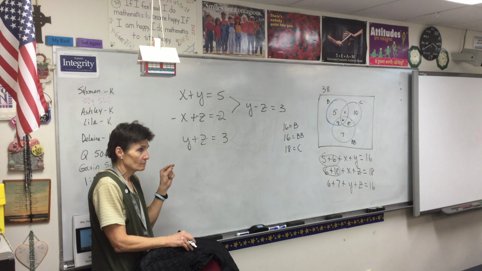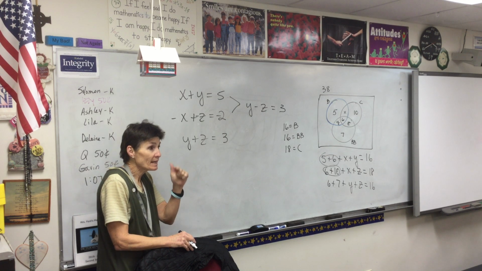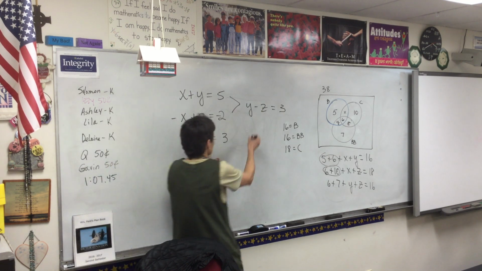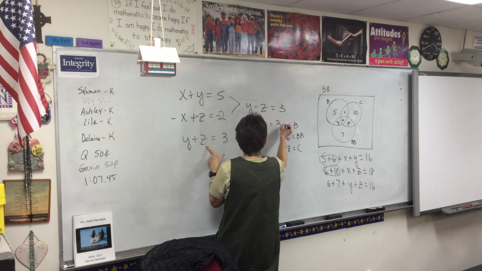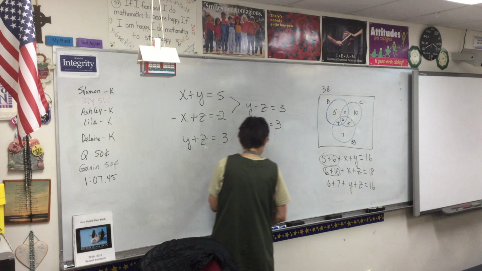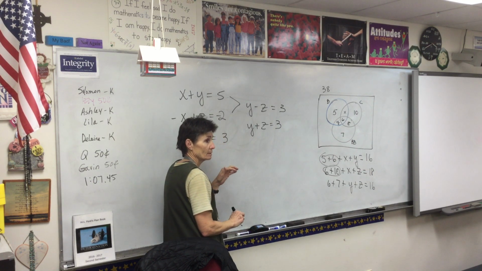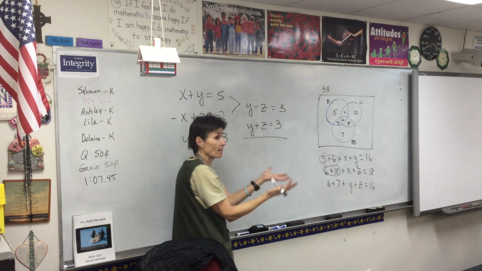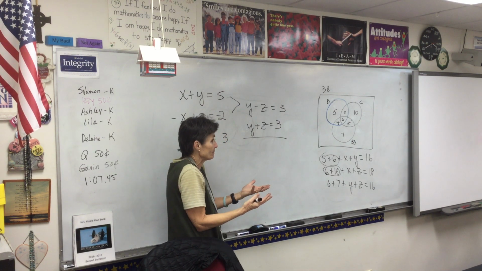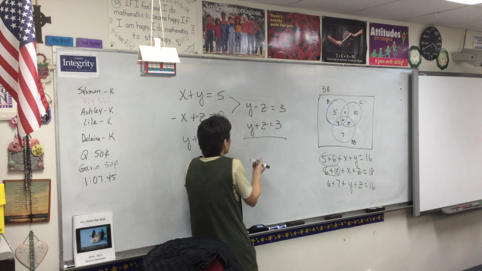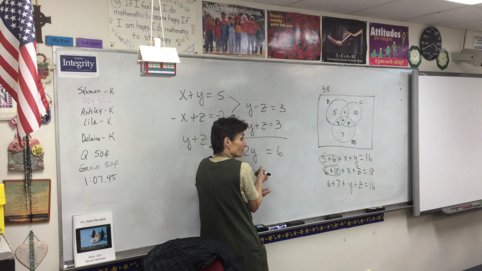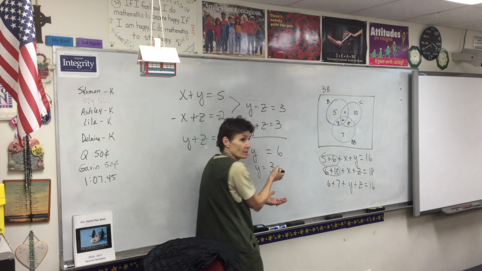Then what do I do? I put that equation together with the other one that I haven't used yet, which is y plus z equals 3. And these two are set up beautifully to eliminate the z's. So we end up with 2y equal to 6. So y equals 3.